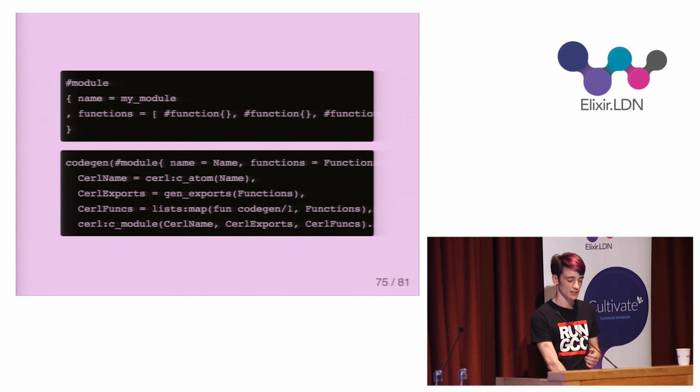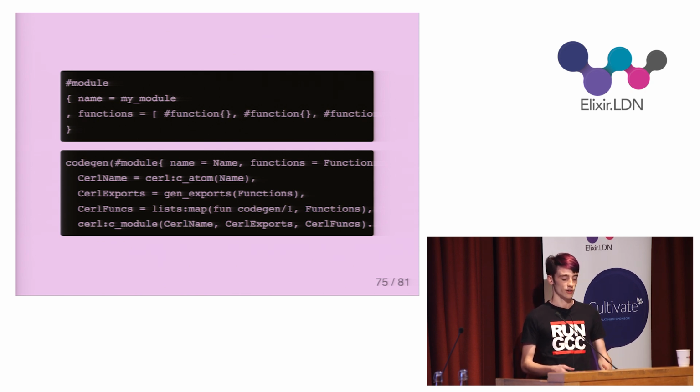So the name is easy, it's just an atom, so we call the C atom constructor on the name. For forming the list of exports, I've created a genExports function, which filters the list for functions that are public, and then constructs a core Erlang export for each one. And lastly, functions are transformed into core Erlang by mapping the cogen function over them, which in turn recursively transforms them and their children, and the rest of the tree.